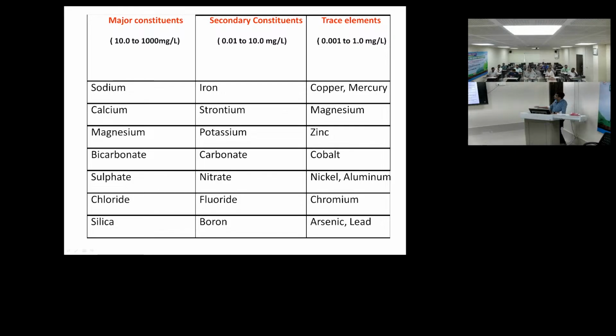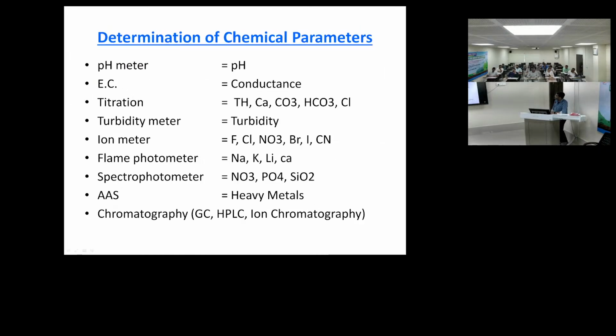These are the major constituents: sodium, calcium, magnesium, bicarbonate, sulfate, chloride and silica. These are mainly present in the water body. If we add these parameters, we can calculate a rough TDS of the water. These are the secondary constituents: iron, strontium, potassium, carbonate, nitrate, fluoride, boron. Their limits are very low. Trace elements range from 1 ppb to 1000 ppb, that is, 1 microgram per liter to 1000 micrograms per liter. So these are the parameters.